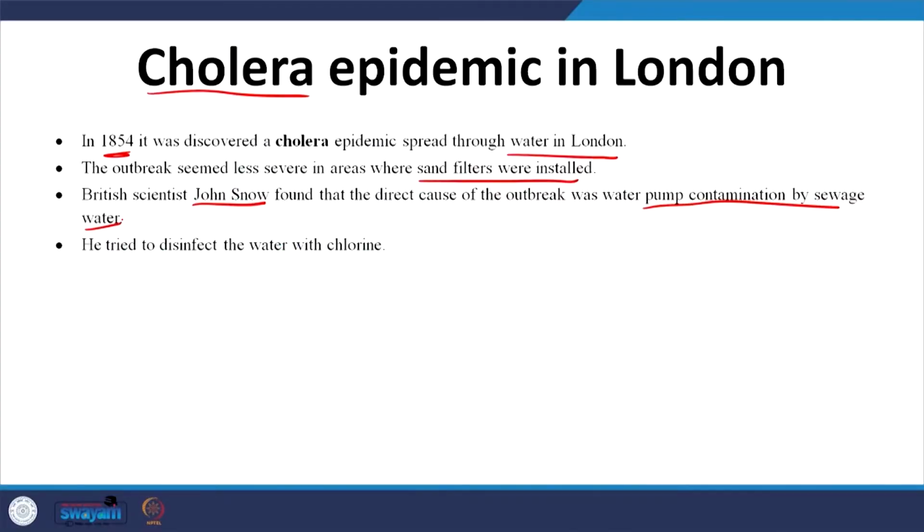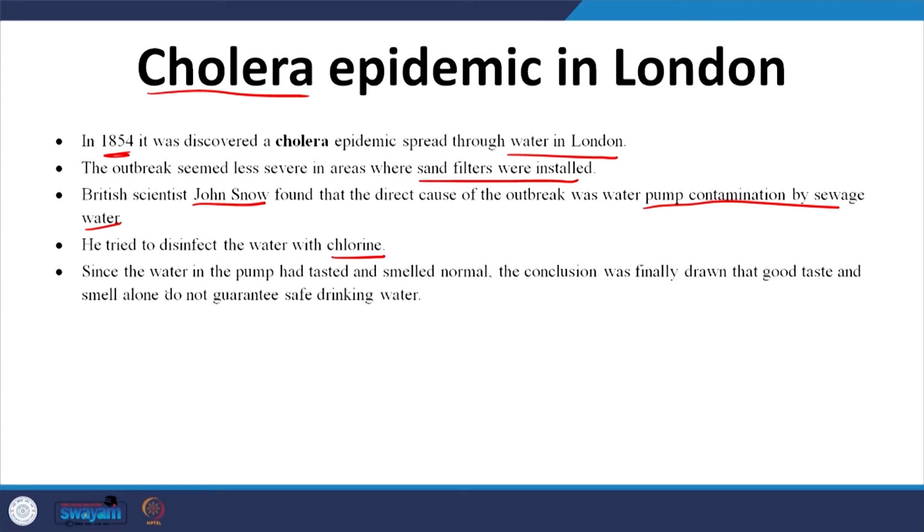But note that the water does not taste different, does not smell different, and the color too is colorless, let's say. So visually or with the primary senses, people were not able to distinguish it. So what is it that he tried to do looking at this particular data? He tried to disinfect the water with chlorine. Since the water in the pump tasted and smelled normal, the conclusion was that good taste and smell alone do not guarantee safe drinking water, and this was a deal breaker at that time.